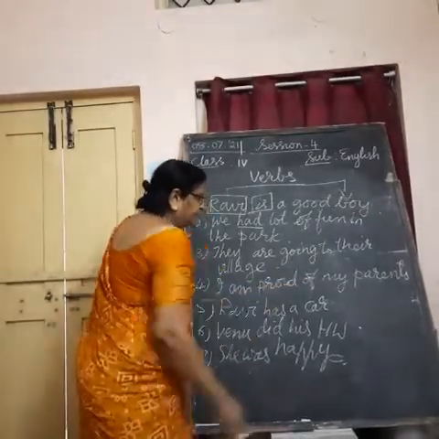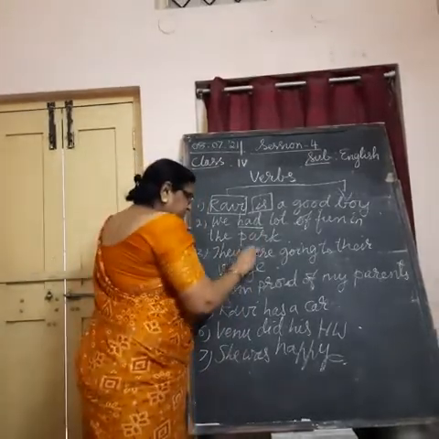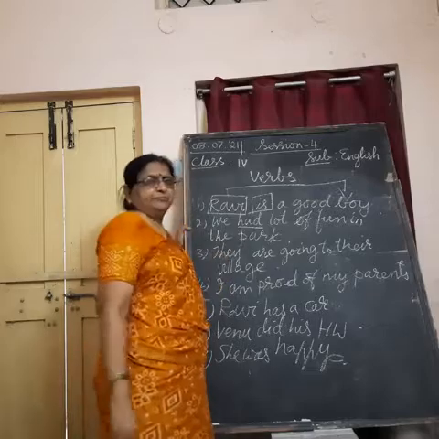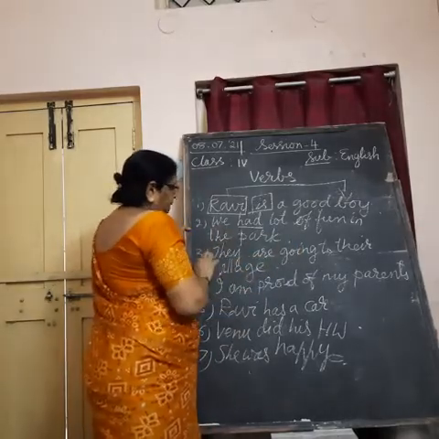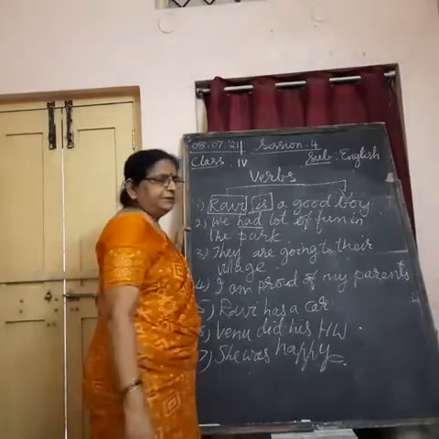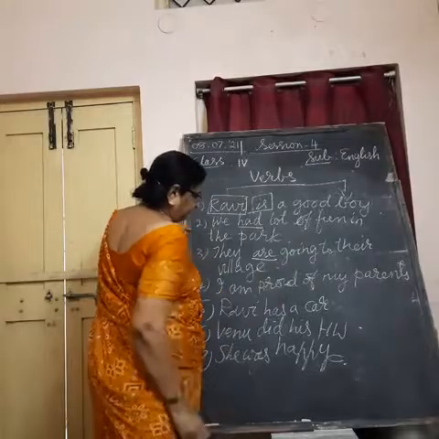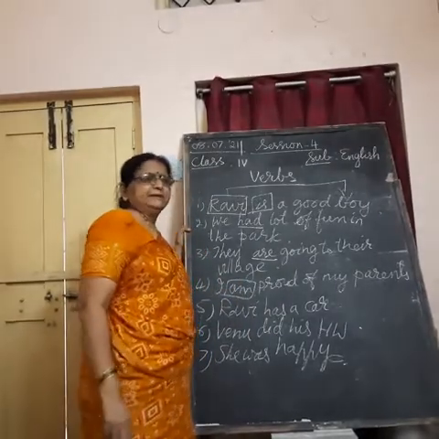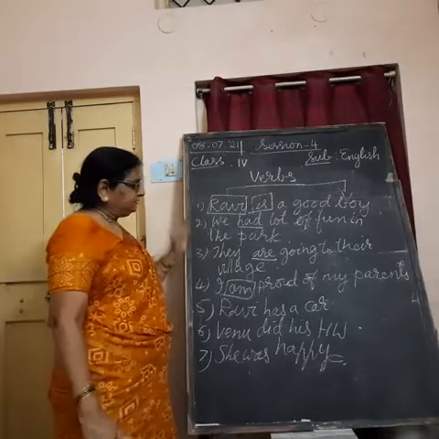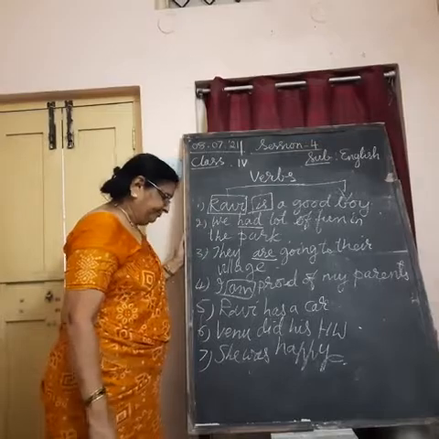Though it is a main verb, it cannot be a complete sentence because we are missing something. Because "are" helps here, they to complete the sentence in a right manner. So, it is also a helping verb. I am proud of my parents. If you say "I proud of my parents", it will be wrong. Unless you use "am", your sentence cannot be correct.